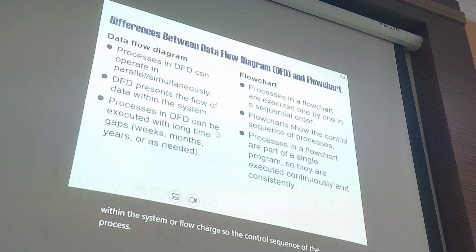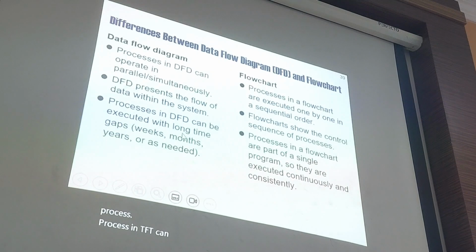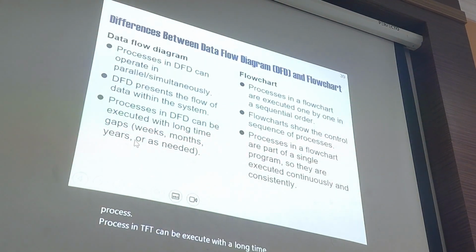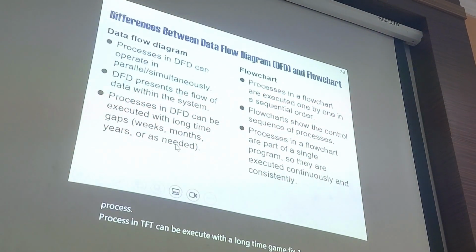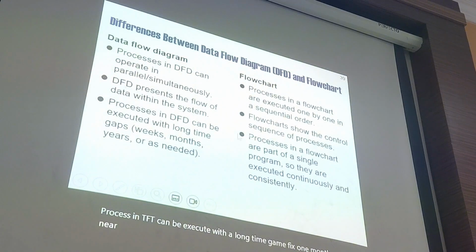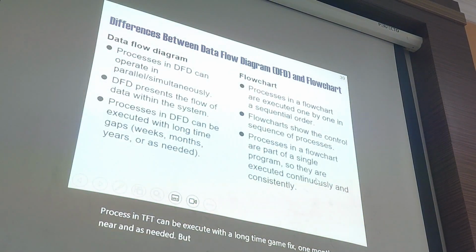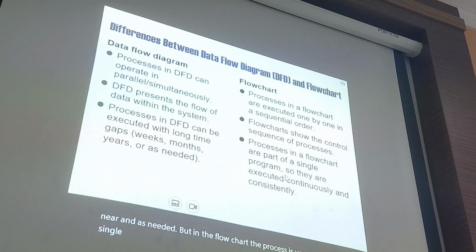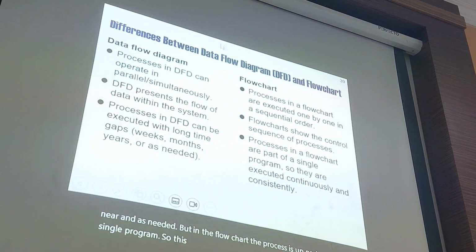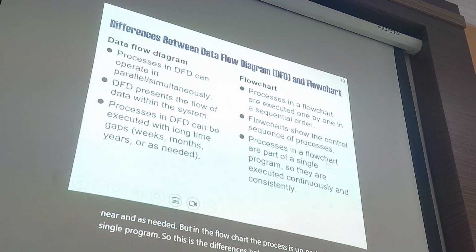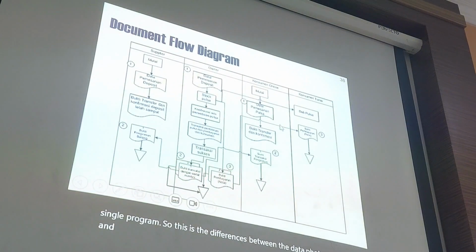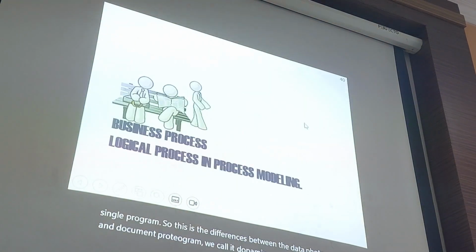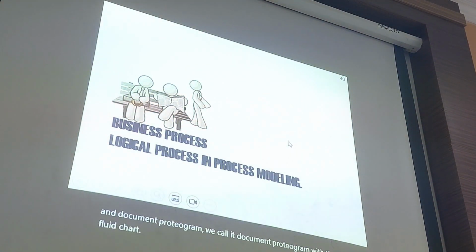Processes in a DFD can be executed over a long time scale, weeks, months, years, or as needed, but in the flow chart, the processes are part of a single program. So these are the differences between the data flow diagram and the document flow diagram, which we call the flow chart.